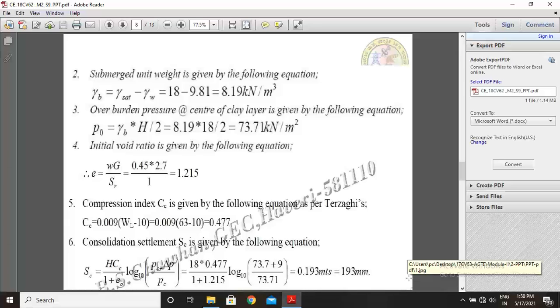So this is the clear solution of this type of problem. One concept all of you should remember: follow the steps, draw the sketch, use the equation, substitute the values, operate the calculator, and use the basic equations based on the situation of the problem. Then we get correct answers.